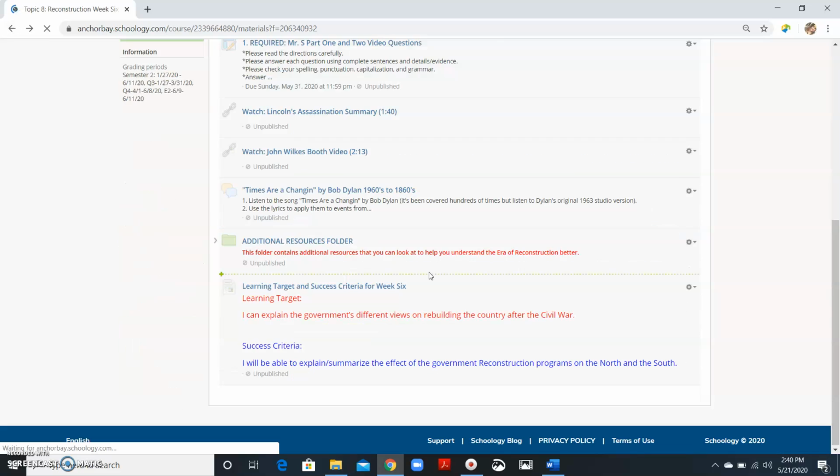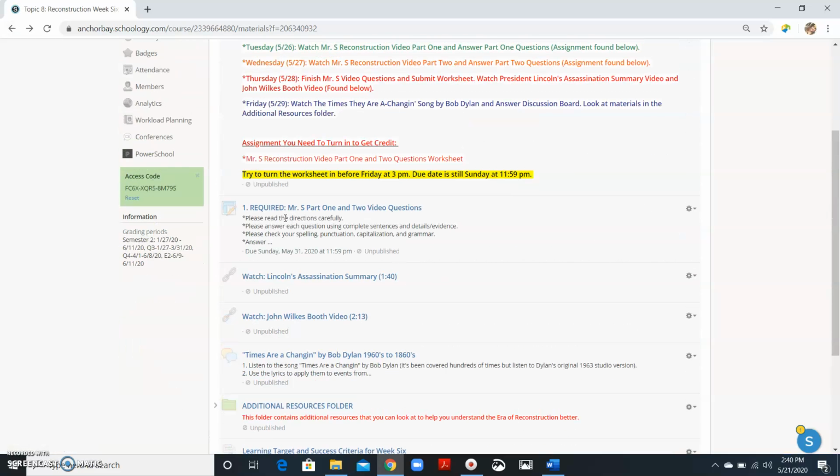But the main worksheet you have to complete to get credit this week is this one right here, the Mr. Betts Part 1 and 2 video questions. You do have to watch the videos to get the answers. They're very short. They're 6 minutes long, so 12 minutes total, and it gives you good information about the Reconstruction era. Again, if you have questions or concerns, please feel free to contact me.